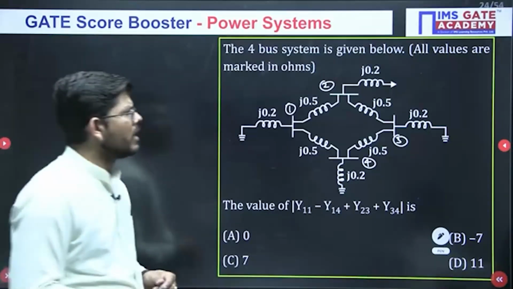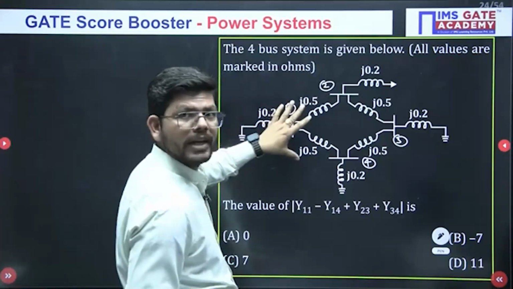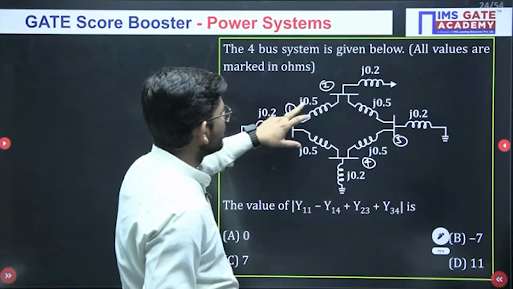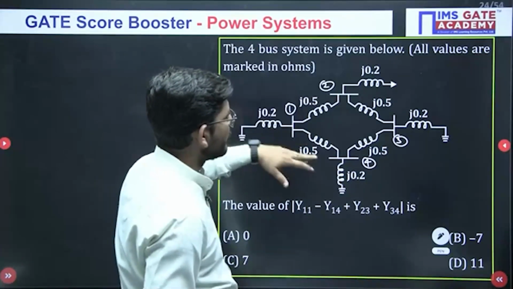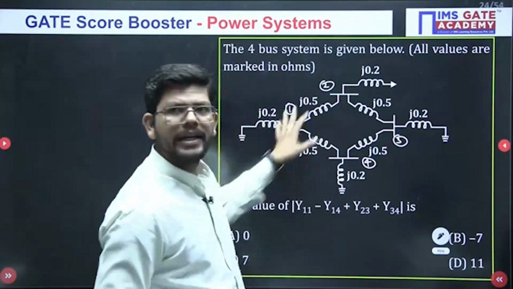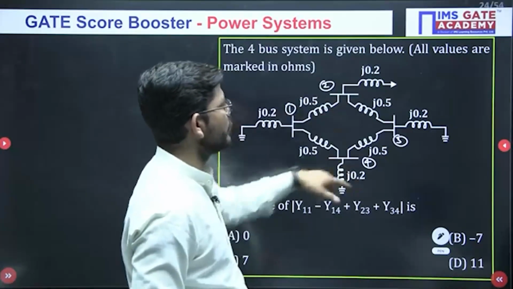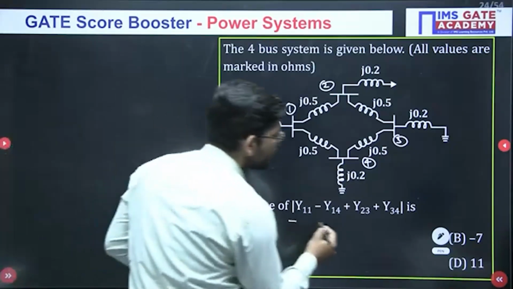Okay, and across every bus, if you see, the elements connected are the same. Shunt element is 0.2, and impedance value between the buses is 0.5. So you can number them in any order. Either you can name them 1, 2, 3, 4 in this order, or 1, 2, 3, 4 in this order. Everything is fine. Now you have to calculate the value of these.